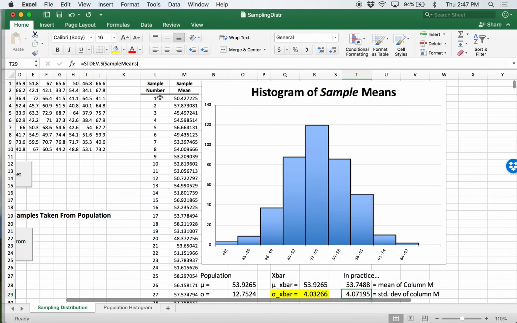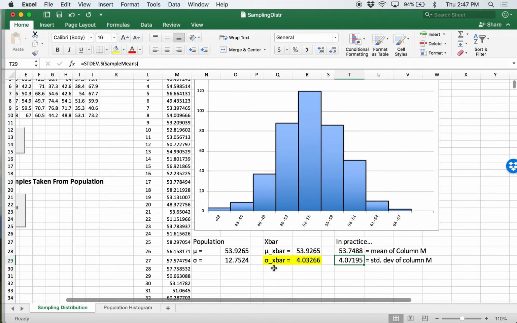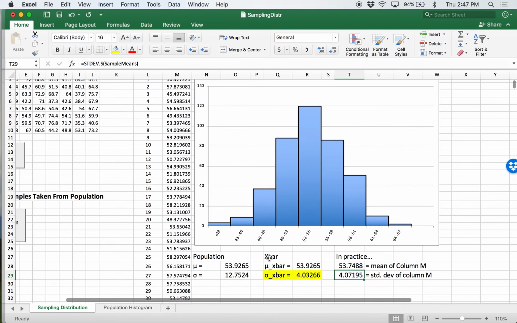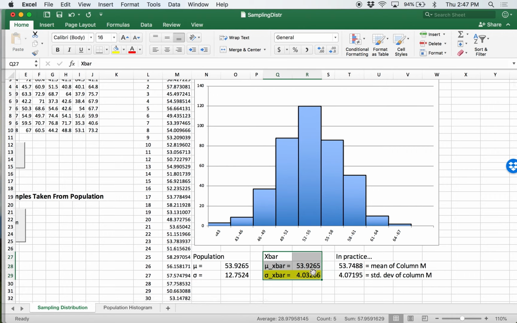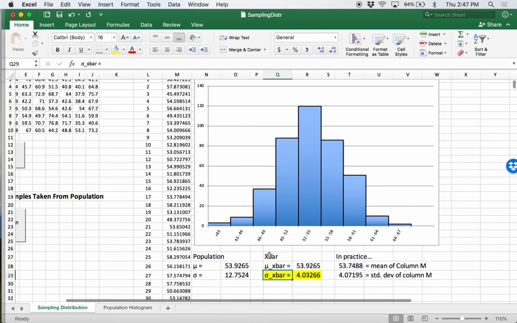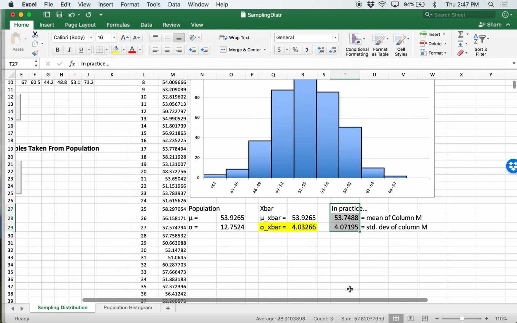Now, this is done by actually simulating different samples from a population. What we're going to look at is treating our sample mean as a random variable, and we're actually going to make predictions based on what we know about the population. And this is what the central limit theorem is going to help us do. Now you'll notice this mu of x bar, sigma of x bar, these are the predictions that the central limit theorem is going to make. And this is what we achieved in practice by actually doing the simulations.